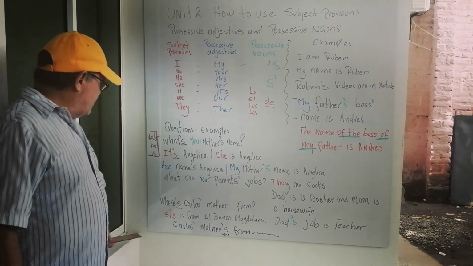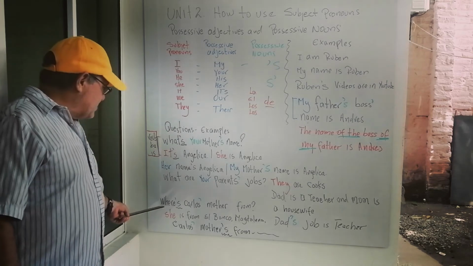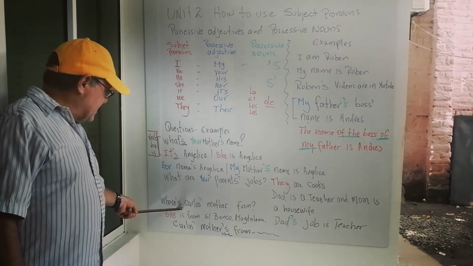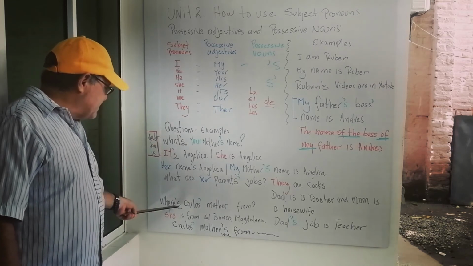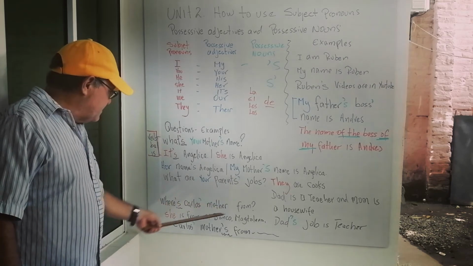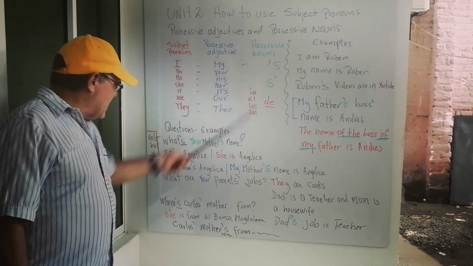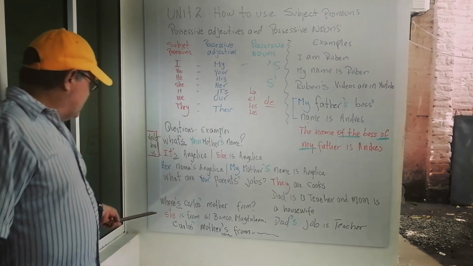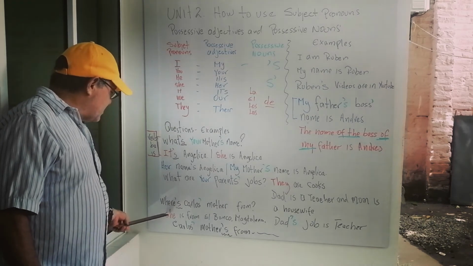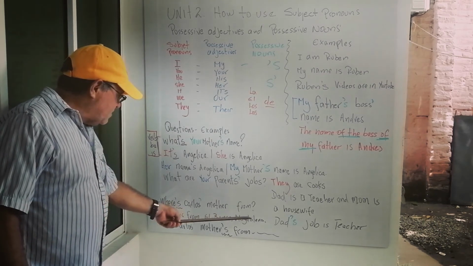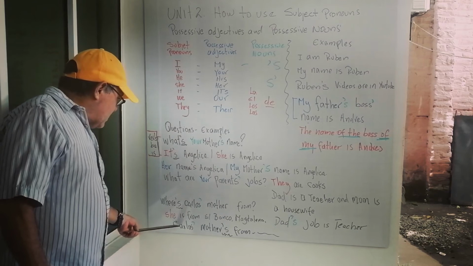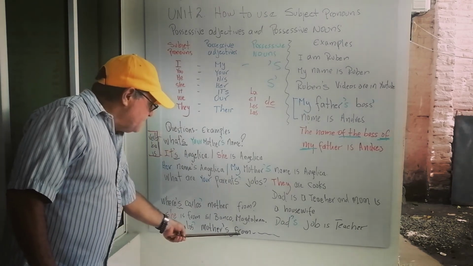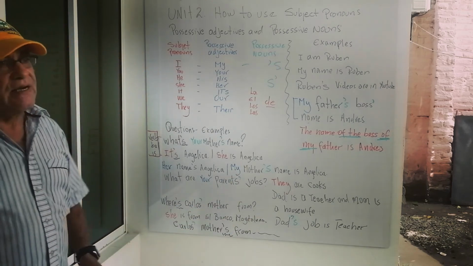One more example. If I made the question, where's Carlos' mother from? This S, remember, is verb to be. Where's Carlos' mother from? And this is this. Carlos finishes in S, so the apostrophe is after the S. Now, the answers can be, she is from El Banco Magdalena, or Carlos' mother's from El Banco Magdalena.